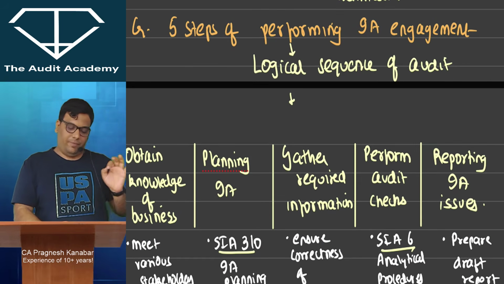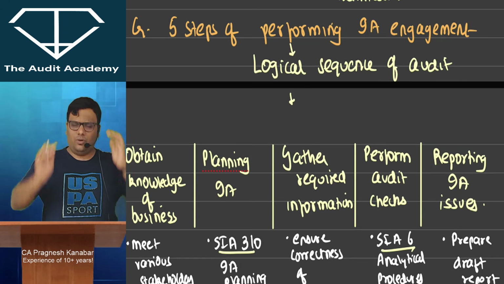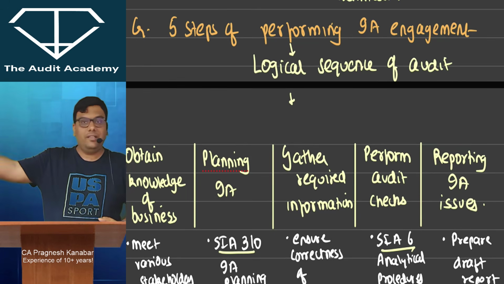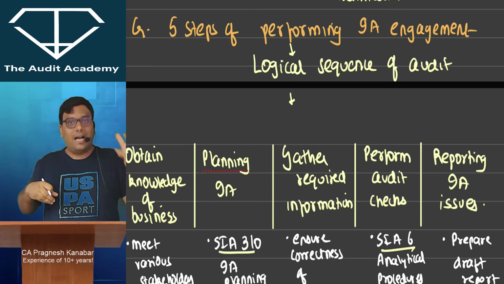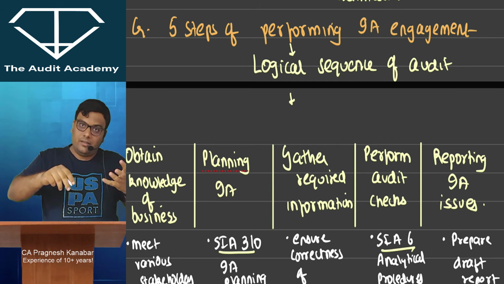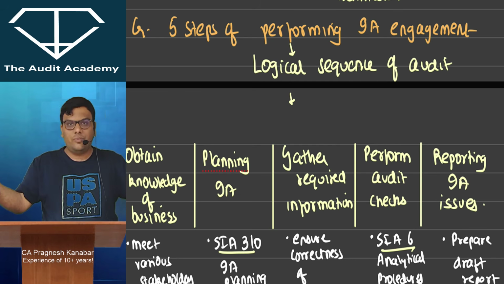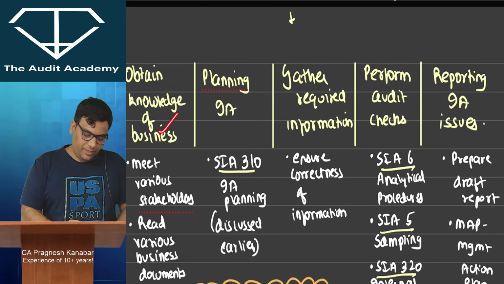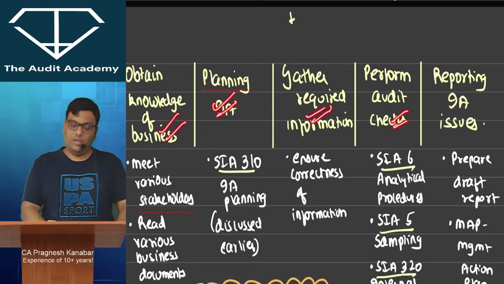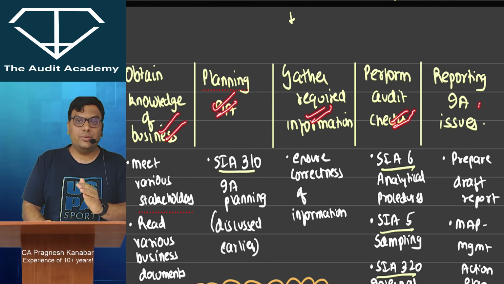Five steps of performing an internal audit engagement. The five steps of performing any audit engagement are: first, obtain an understanding of the business, plan it, gather the information, check it, and then report the results. Obtain knowledge of the business, plan the internal audit, gather the required information, perform the checks, and report the issues.